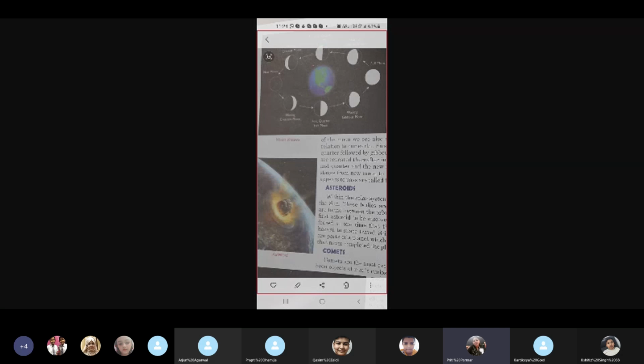So if you see the full moon, what do we call it in Hindi? पूर्णिमा की रात. Okay, the full moon night. Whereas the new moon, when the moon is not even visible, at that time we call it in Hindi the Amavasya. Okay, that means no moon. But in fact, the moon is always present. Why? Because we are not able to see it, because it is coming in between the sun and the earth. So the people on the earth will see the shadow only. So it appears dark. Okay.